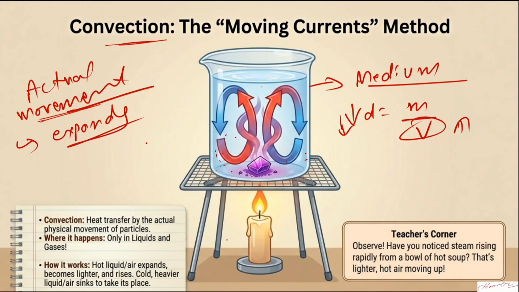Fine. Now, is anything else remaining in convection? Here also a medium is required, and there is an actual movement of the particles. This movement from the lower part to another part is called the convection current. I'll just write it down. That is convection current. Okay, is that clear? That is called convection current.